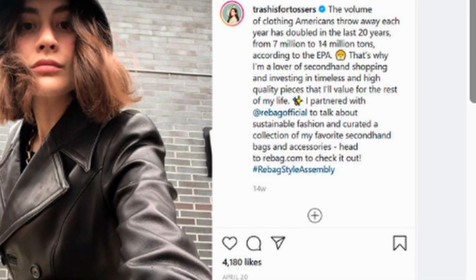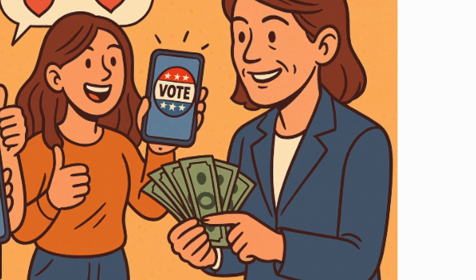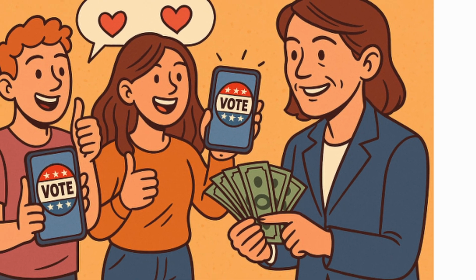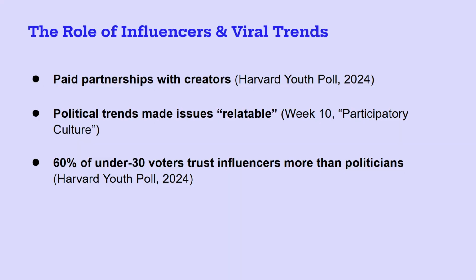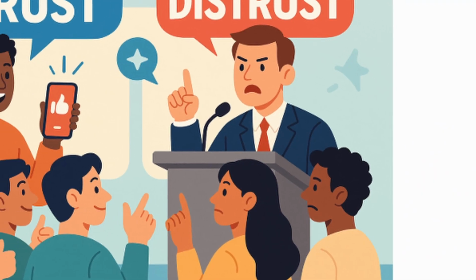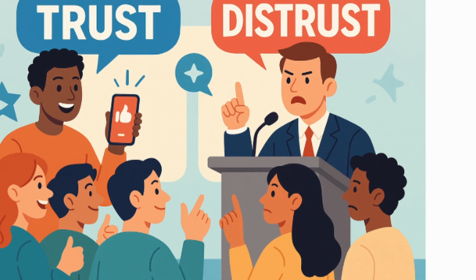Now, influencers didn't just post, they shaped the narrative. Politicians paid creators to promote messages in a relatable way, often through memes or viral trends. In fact, 60% of voters under 30 said they trust influencers more than politicians. Now, that stat alone speaks volumes and reflects how the credibility gap between traditional institutions and digital creators is widening.